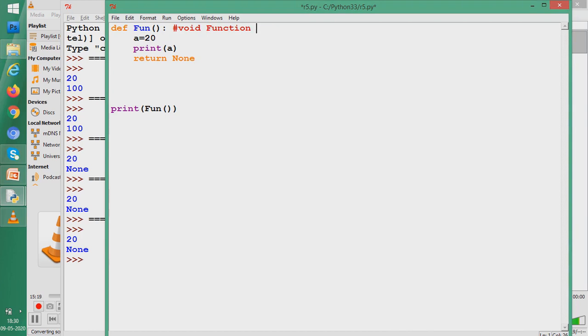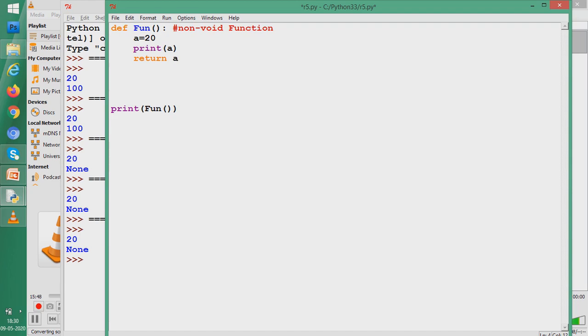Now let us see some functions which are non-void, that means that return a value. In the previous case we returned 100. Let us now write that I want to return A. What is A? A is a variable.